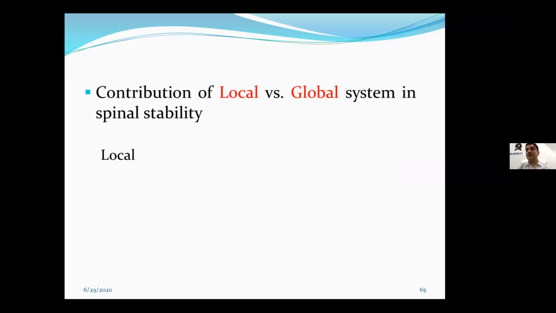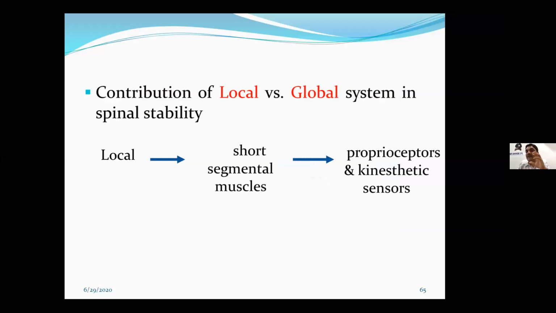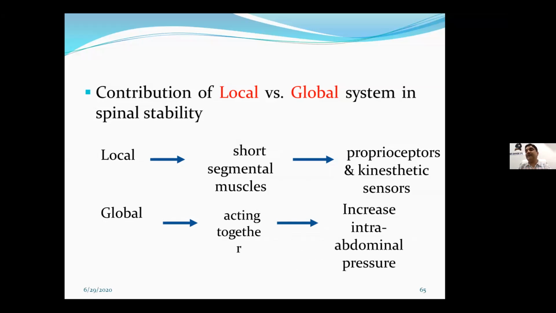So what is the contribution of the local versus global system? If your local muscles are activating, what do they do? They are the short segmental muscles, as I said about the multifidus. They initiate the proprioception and kinesthetic sensors, and that way they provide the stabilization. The global muscles act together and increase the intra-abdominal pressure, and that way they provide the stability.